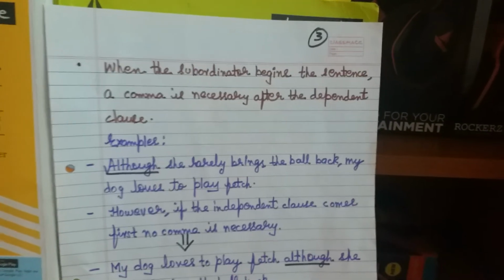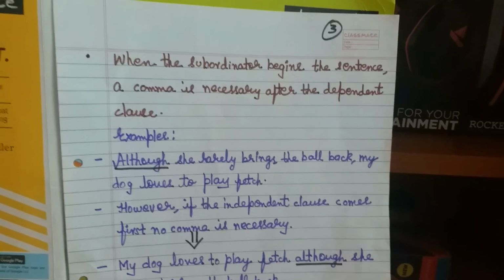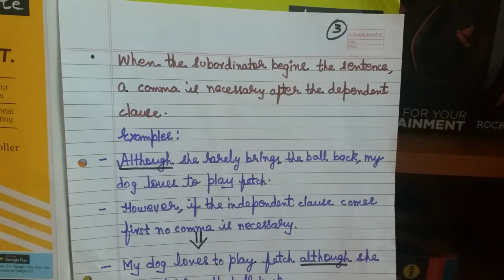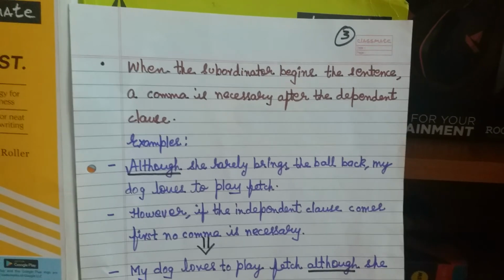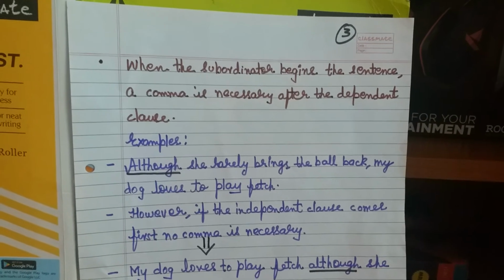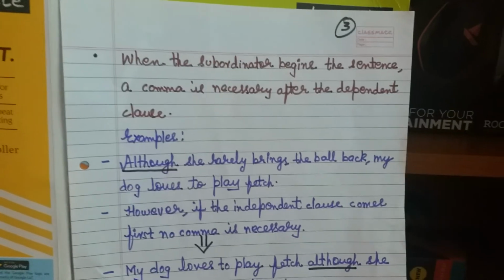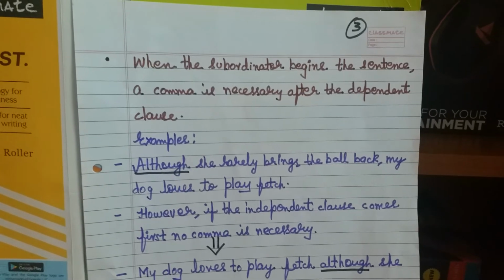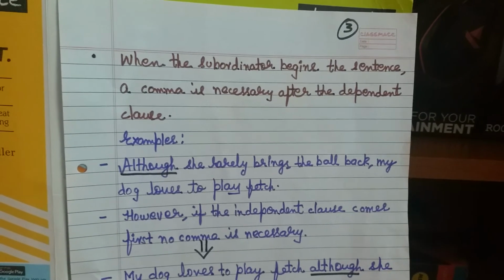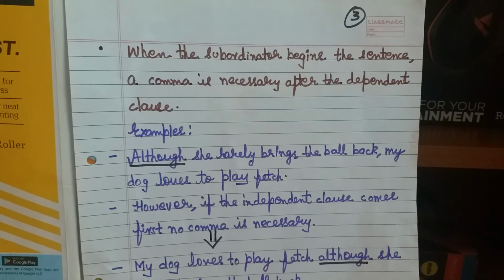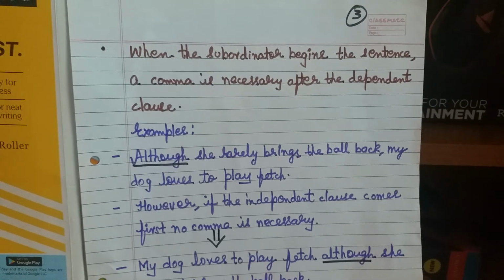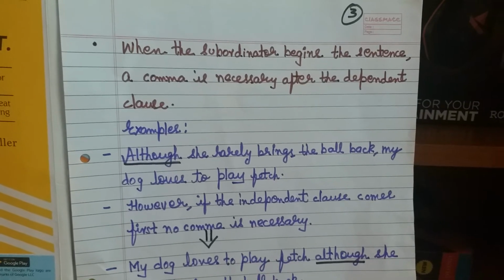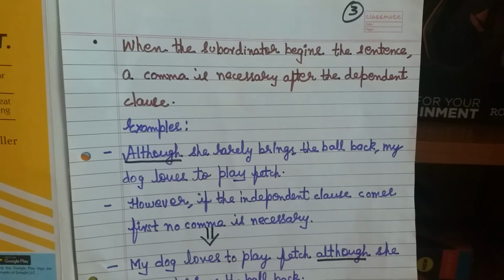Now look at my third page here, students and my dear friends. Now look at the last one. These are the rules. My examples will always be in blue letters, or blue pen. When the subordinator begins a sentence, a comma is necessary after the dependent clause. You just need to understand the concept, and once you understand the concept, it will be very easy for everyone to solve the problem in your class, and you can easily grab the marks from your teacher.